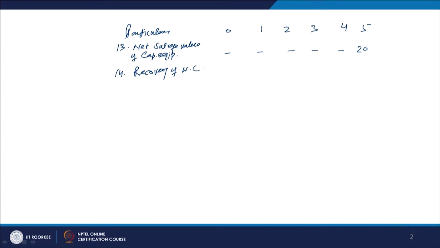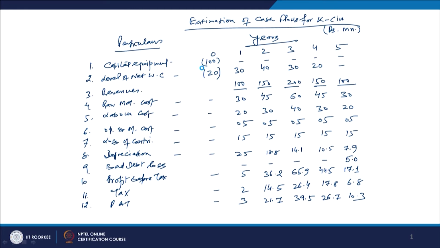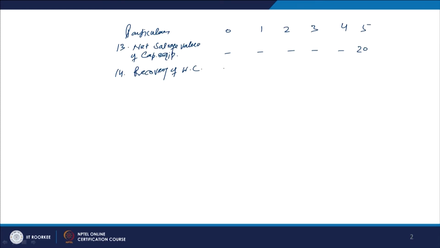This is the information available, and column number 14 says the recovery of working capital, because working capital is fully realizable. So, how much is the working capital we have invested till now? The working capital was 20 million rupees at the end of the 4th year and relevant for the year 5, but out of that 5 have become bad debts. We have already taken care of that. So, the recovery will be 15 million rupees, the recovery of the working capital, right.